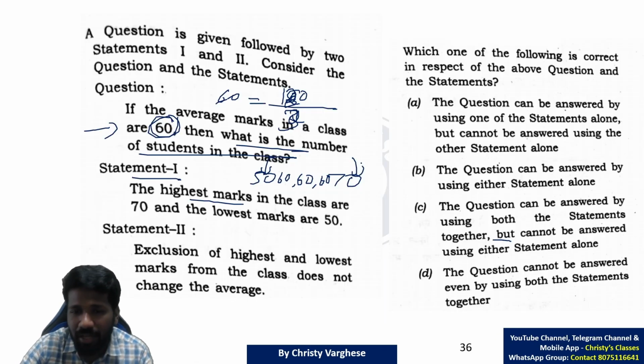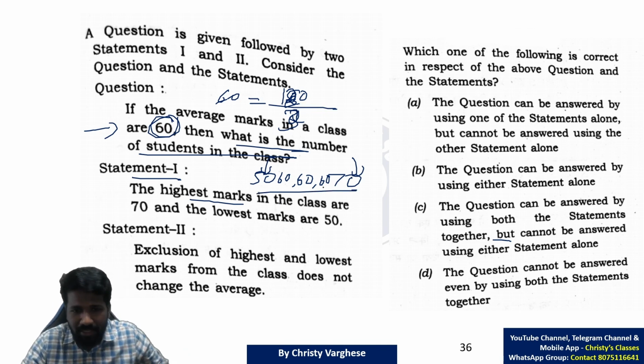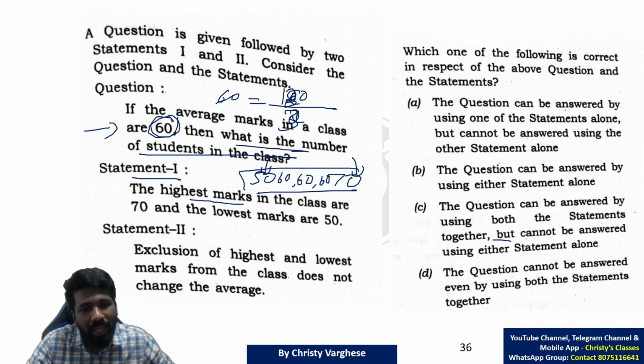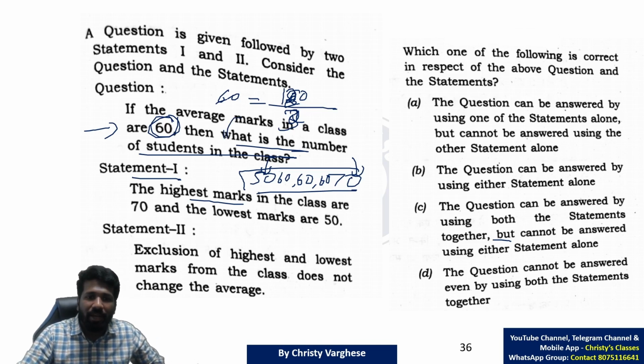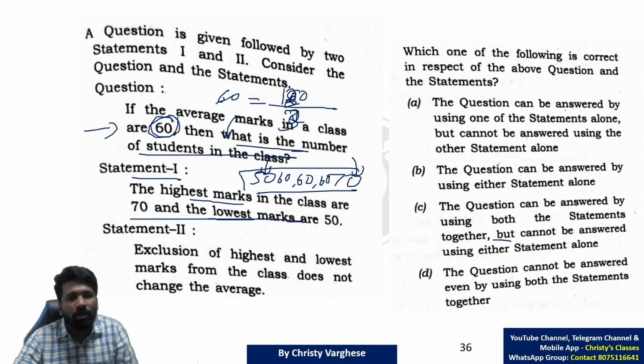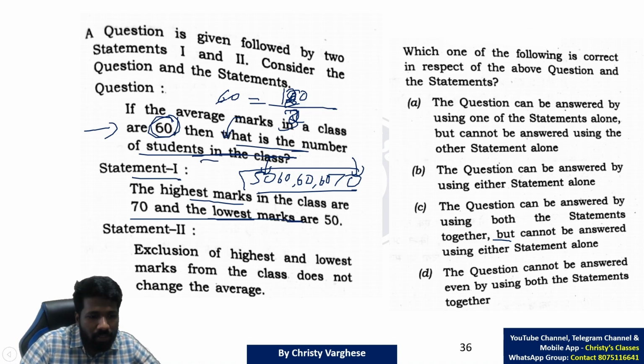So this deviation approach, if you know, you can easily find it. That finding part is not needed. But what I am saying is, if it is 4 people, 5 people, 6 people, 7 people, any number of people, this can be made correct. I mean this statement 1. So from statement 1 alone, we cannot say what will be the unique number for the number of students in the class. So statement 1 alone is not enough.